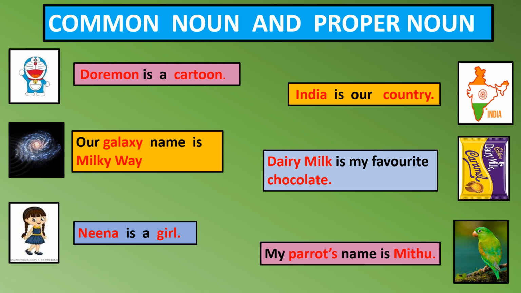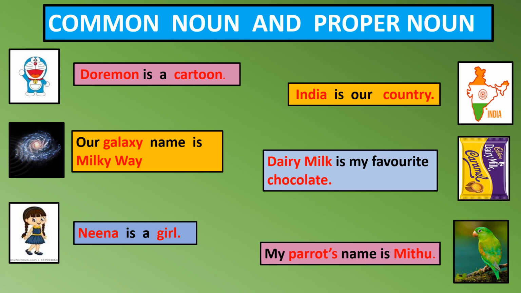Friends, while reading the sentences, have you noticed anything? Some words in each sentence are written in red color. Do you know why these words are written in red color? Because these words are the name of any creature, place or thing. And as we have already learned in our previous video, the name of any creature, thing, place are called noun.